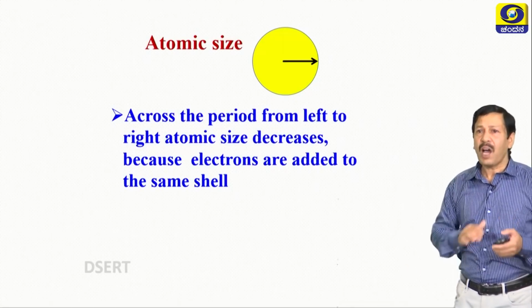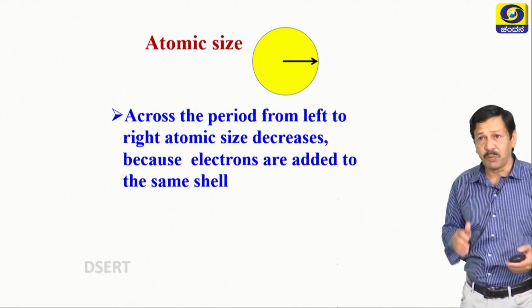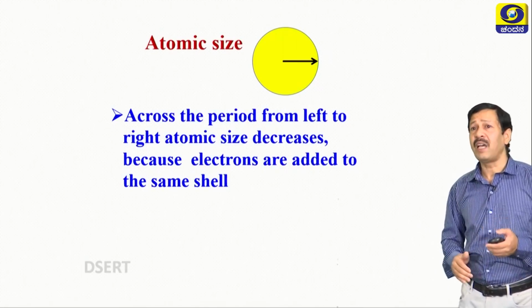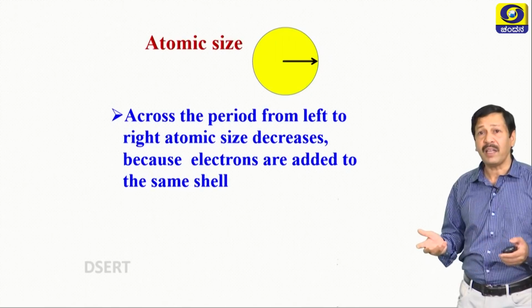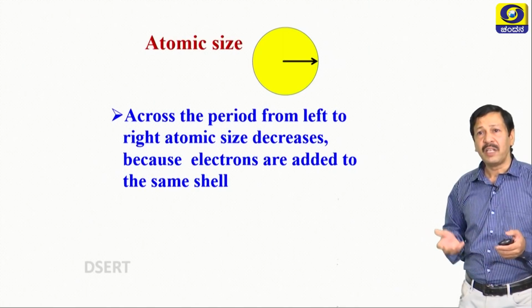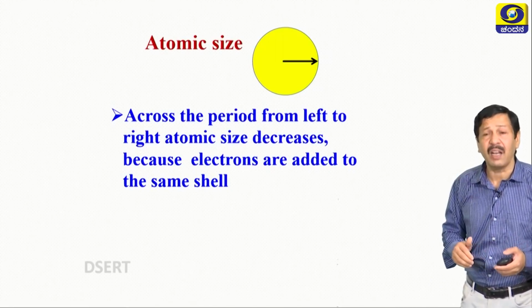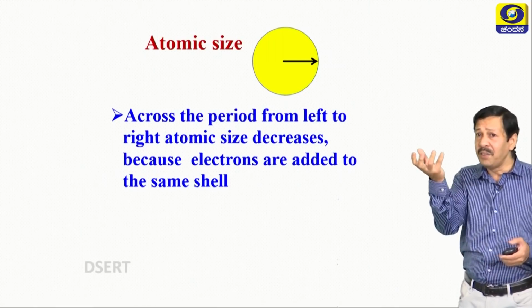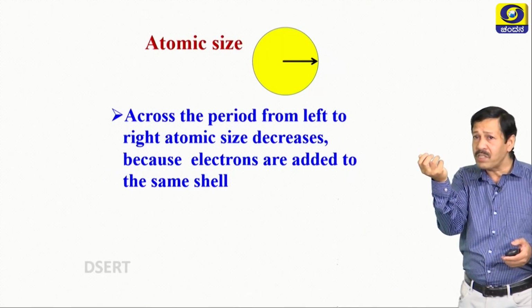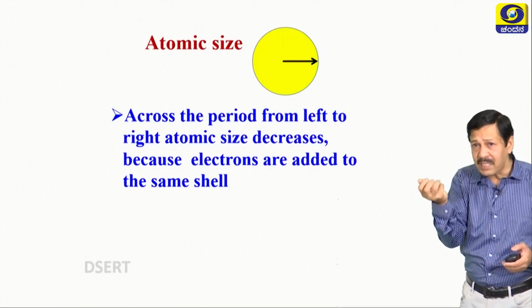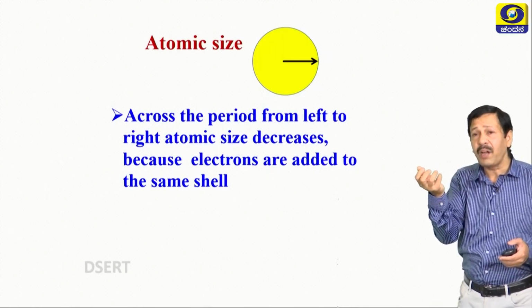Let us see how. Across the period, as you move from left to right, atomic size decreases. Why? Because electrons are added to the same shell. The nucleus holds these electrons more and more.